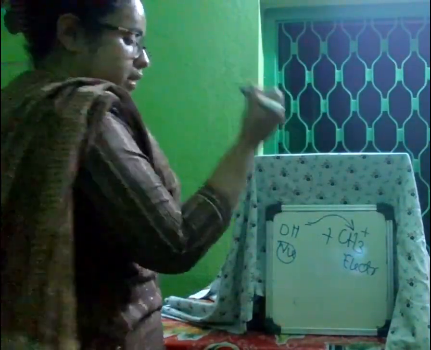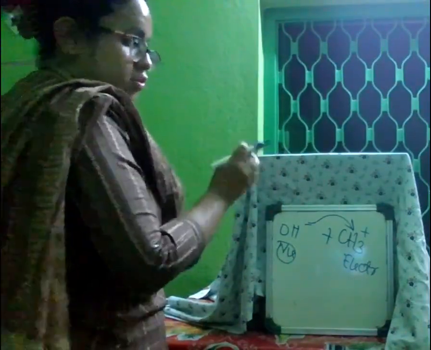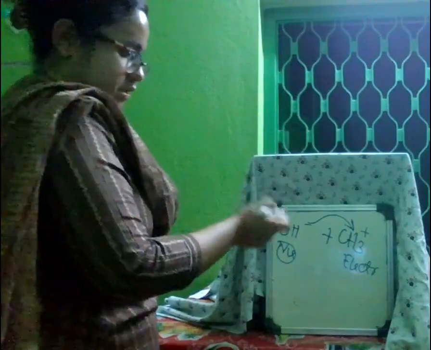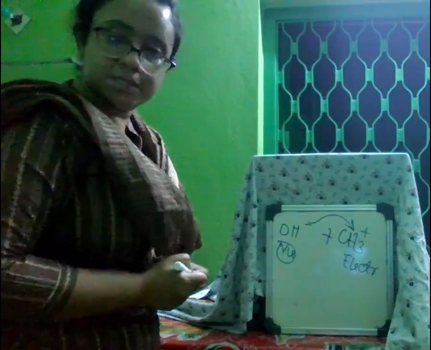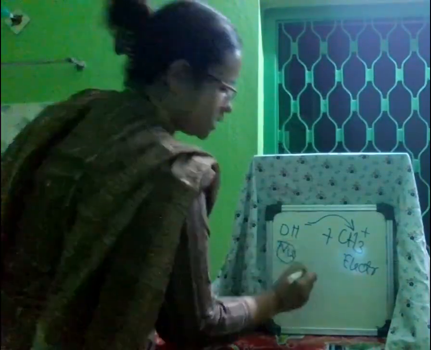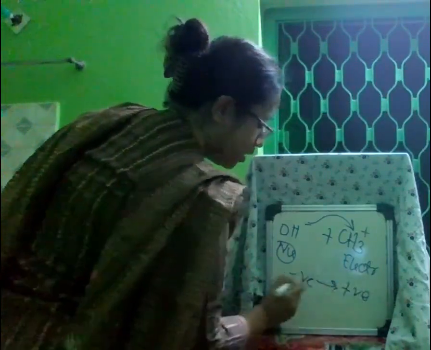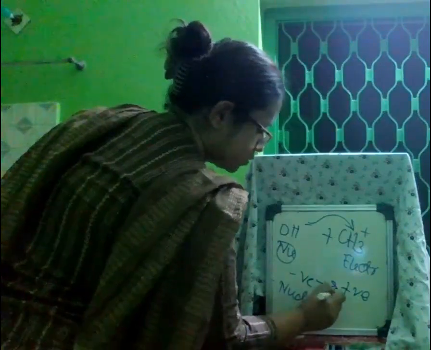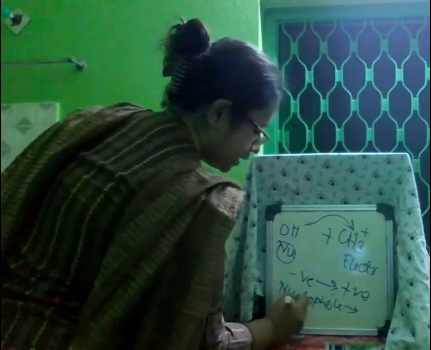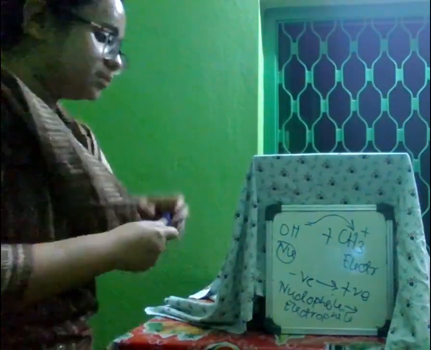Now always remember, charge will move from the negative to the positive charge. That means this extra electron will go to the positive charge site. So charge movement means the negative charge will go to the positive charge, or you can say the nucleophile is going to the electrophile.